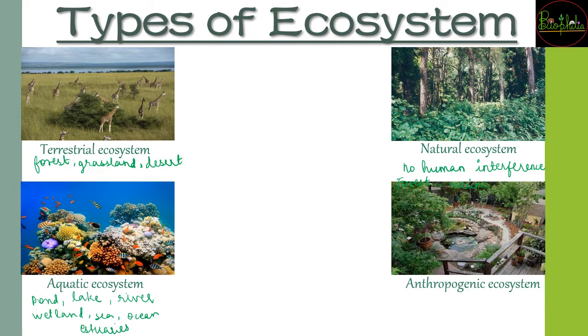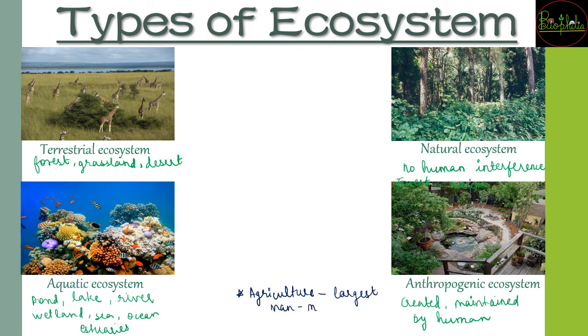So in this you can say that the creation and the maintenance have all been done by a human being. So a human being can take the credit for this ecosystem but not for the natural ecosystem. Such examples can come from cropland, a garden, or an aquarium. And the very important thing to know is that agriculture is the largest type of this ecosystem. Agriculture is going to be the largest man-made ecosystem, because man introduced agriculture.